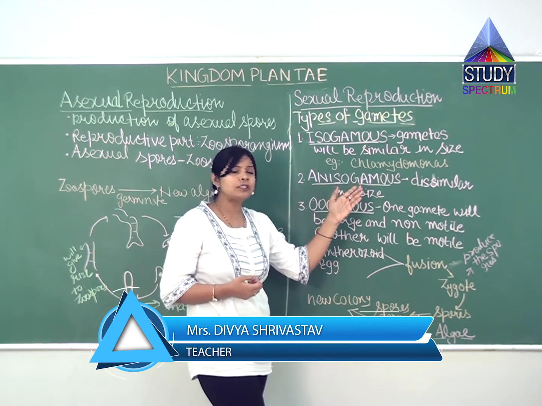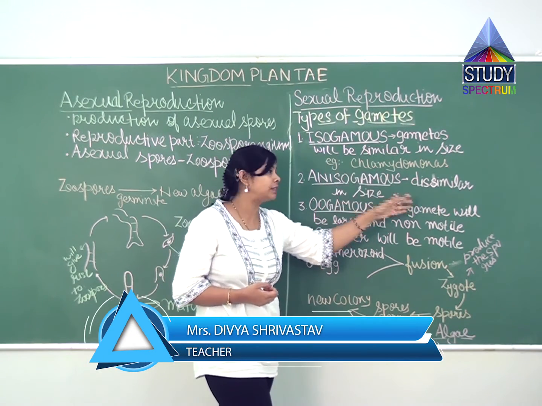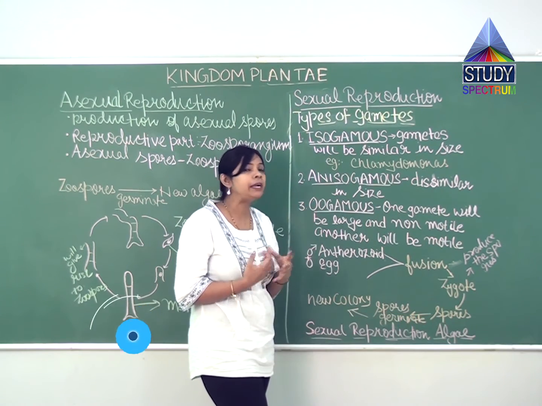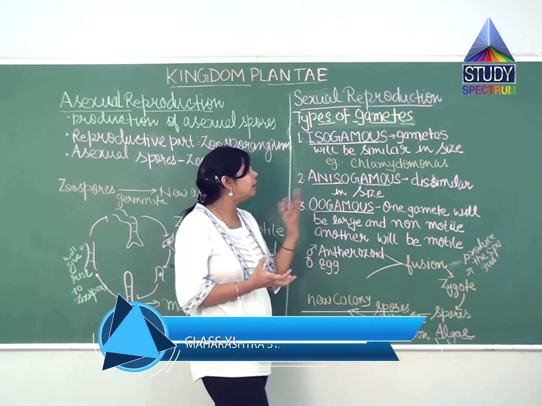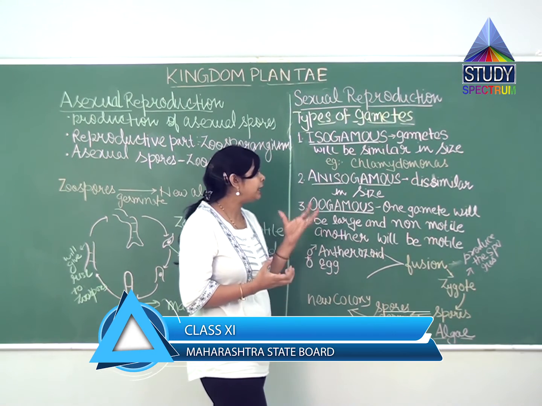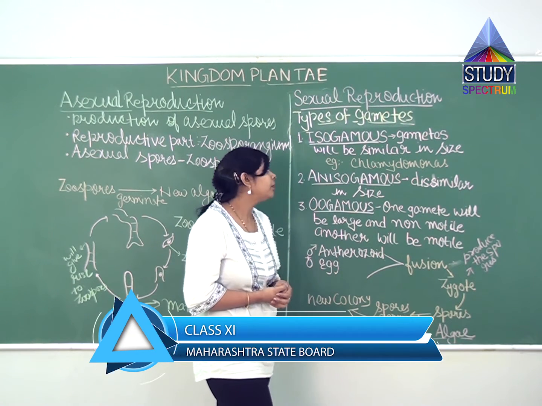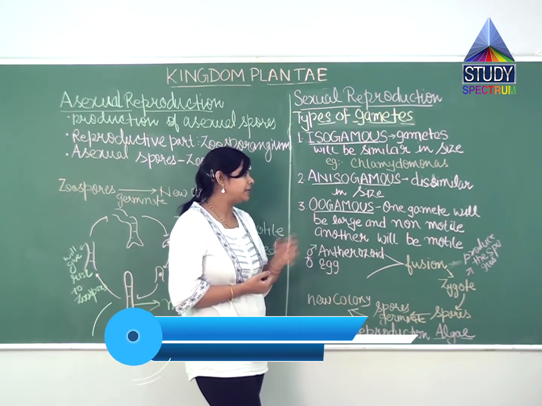Here we can also take the example of Chlamydomonas. Chlamydomonas is a genus name, but some species have isogamous gametes, and in some species the gametes are of the anisogamous type. Now, the oogamous type.